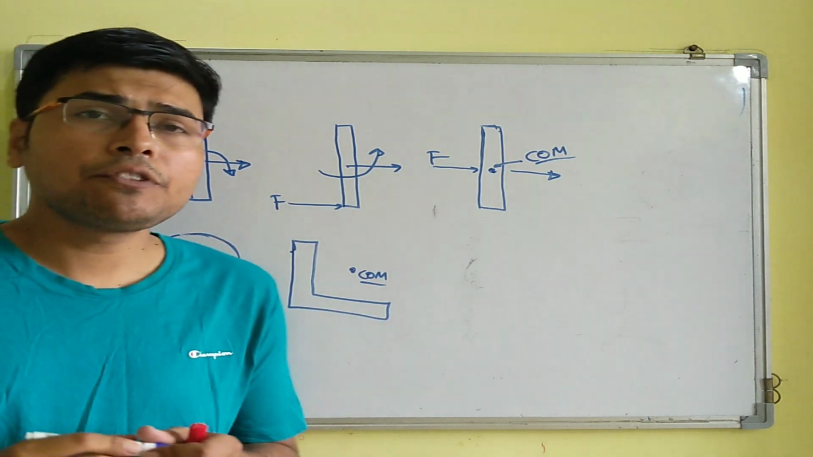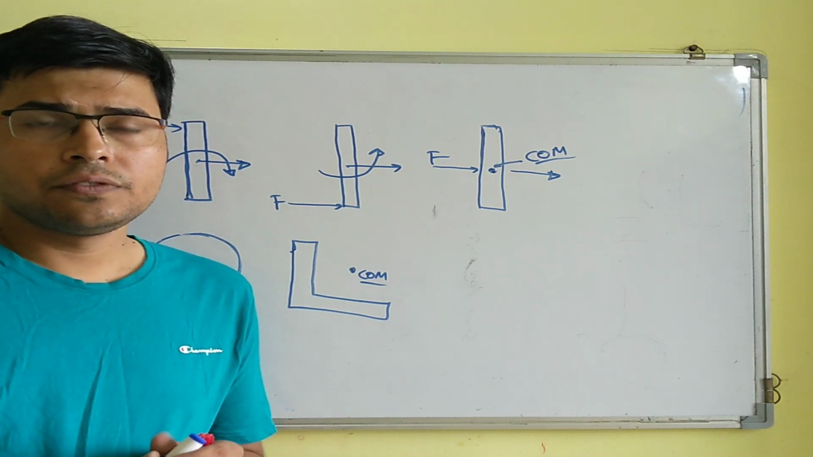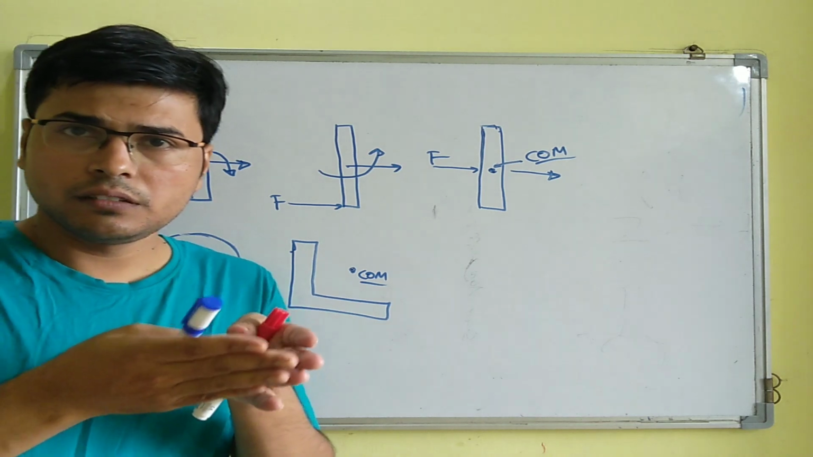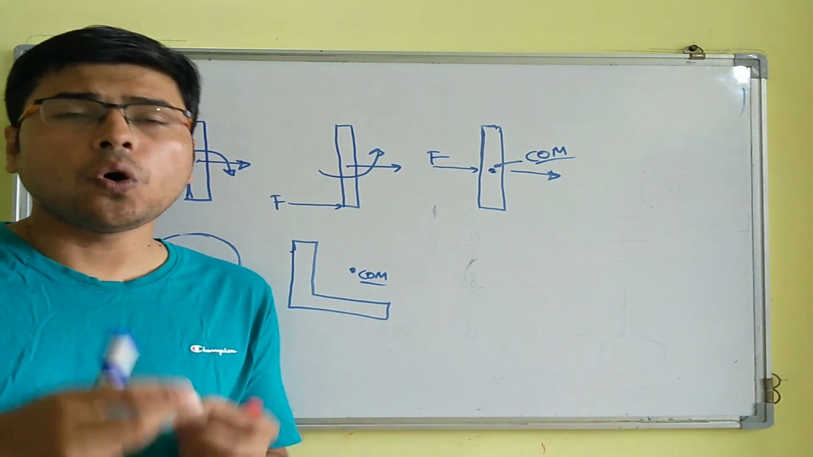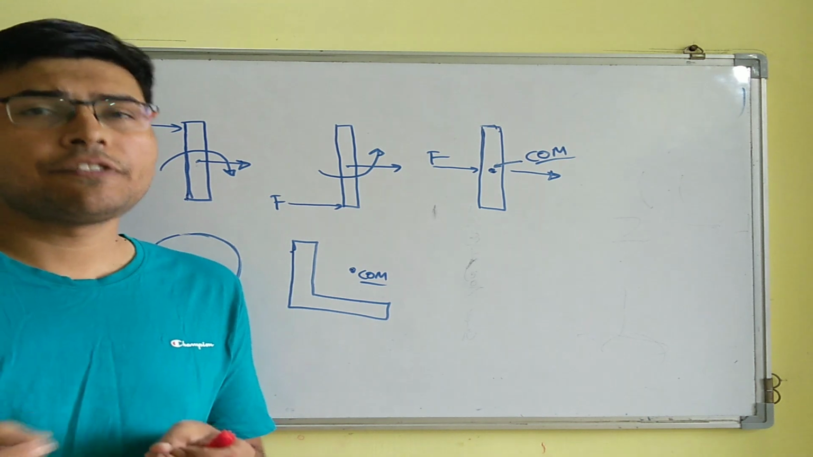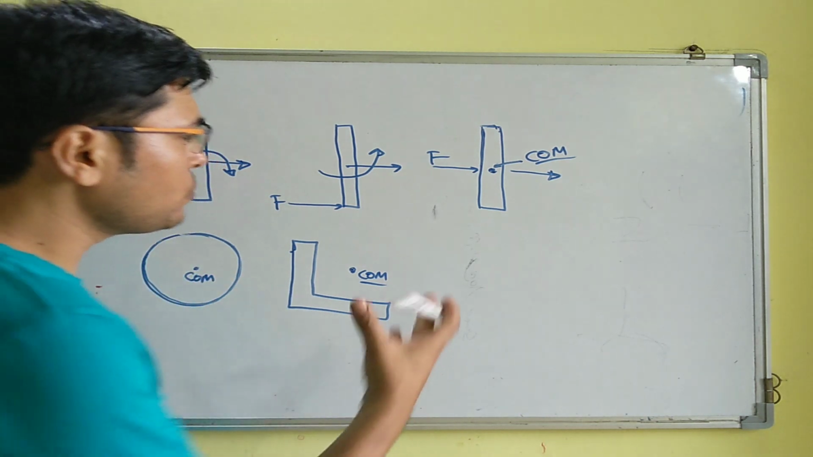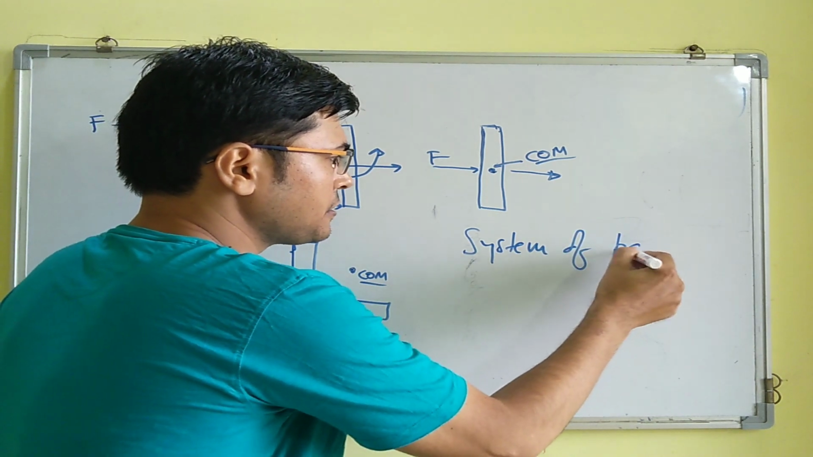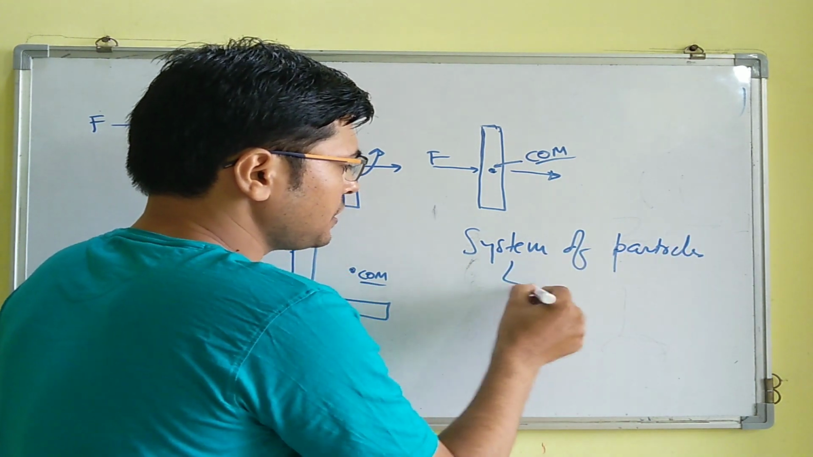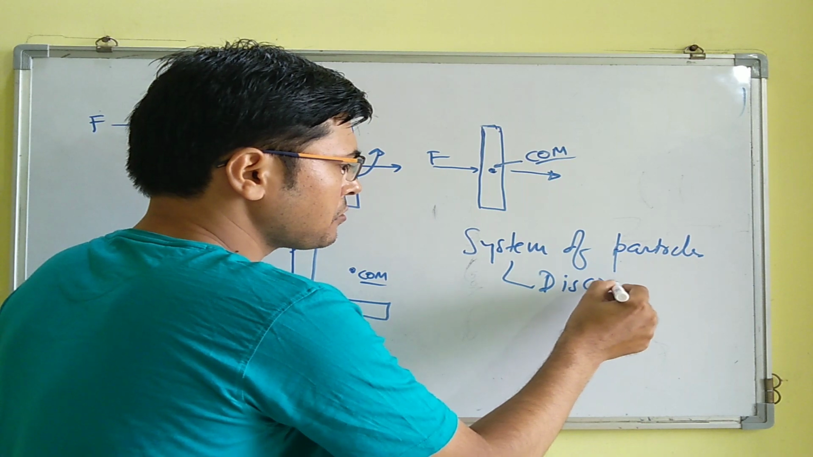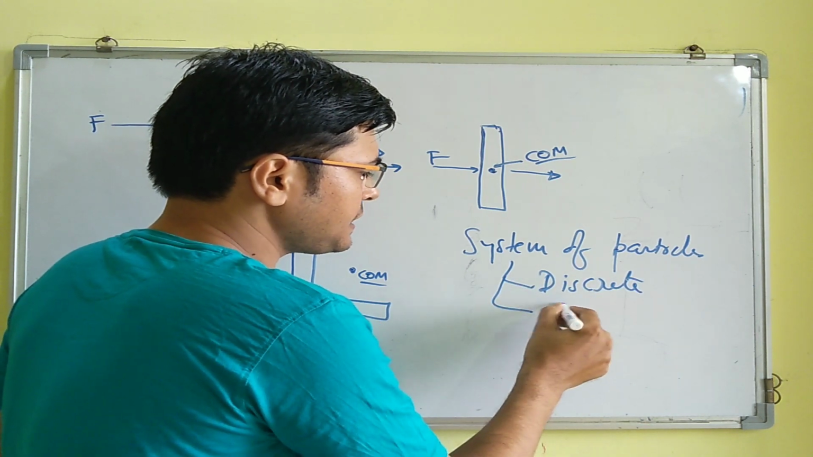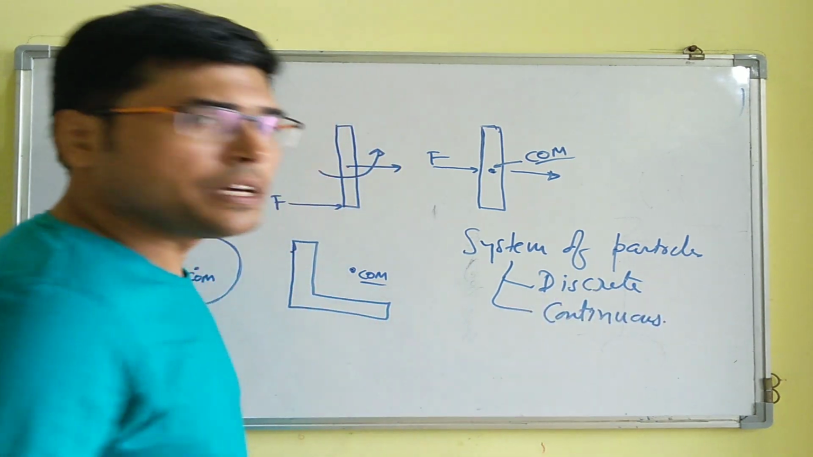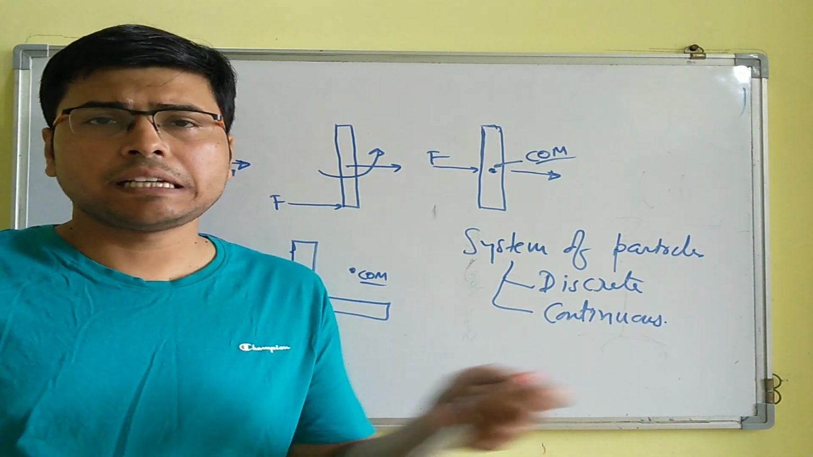Now we have two systems of particles. First is your discrete system of particles, in which all the particles are separated from each other, right? So we have two systems of particles. First is discrete system, and second is continuous system. So in discrete system, all the particles are separated from each other.